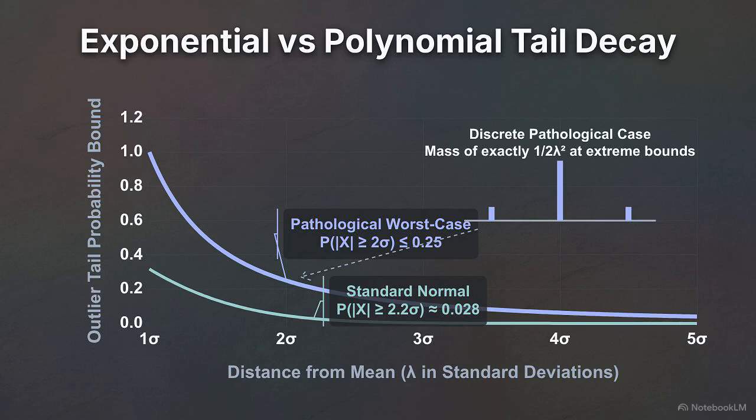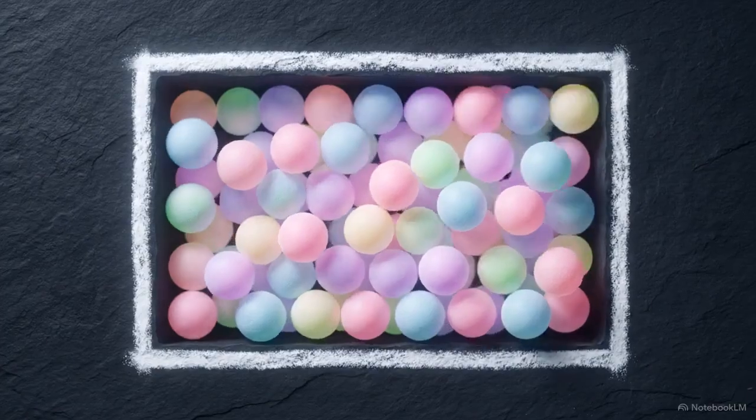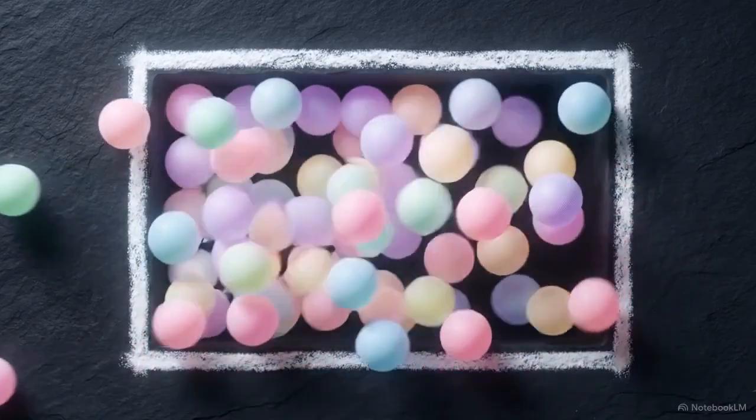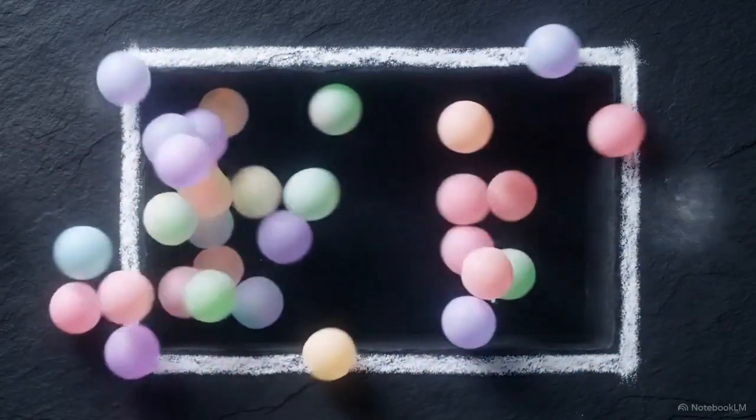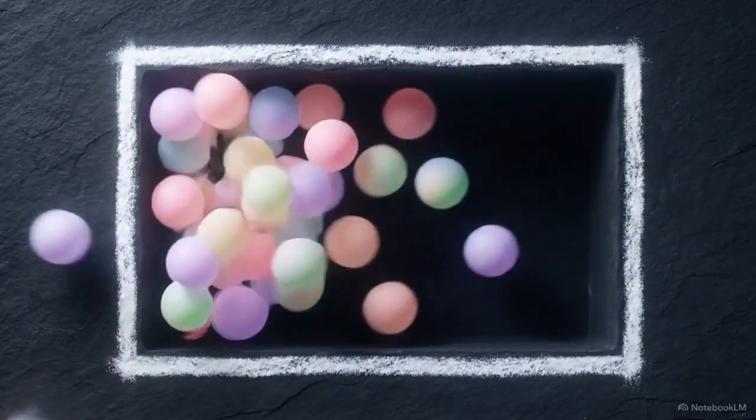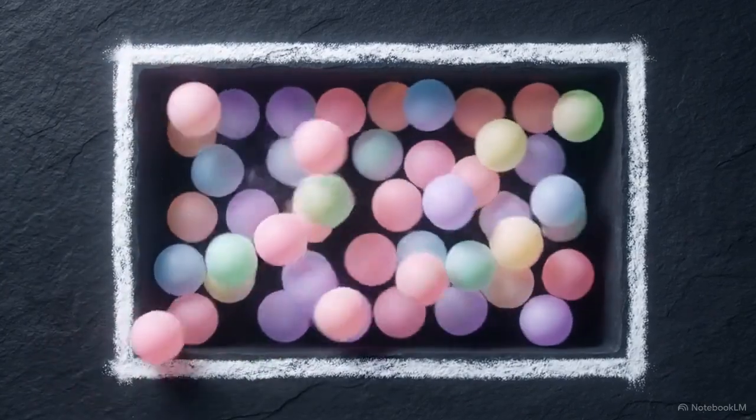Compare that worst-case scenario to the standard normal distribution. Its extreme tail probability is calculated by an integral that resolves into an exponentially decaying asymptotic form. The normal bound shrinks exponentially fast, while the Chebyshev bound shrinks at a slow polynomial crawl. The second moment method demands this weaker Chebyshev bound because it guarantees containment. It holds firm in worst-case, unknown environments where normal distributions completely fail.